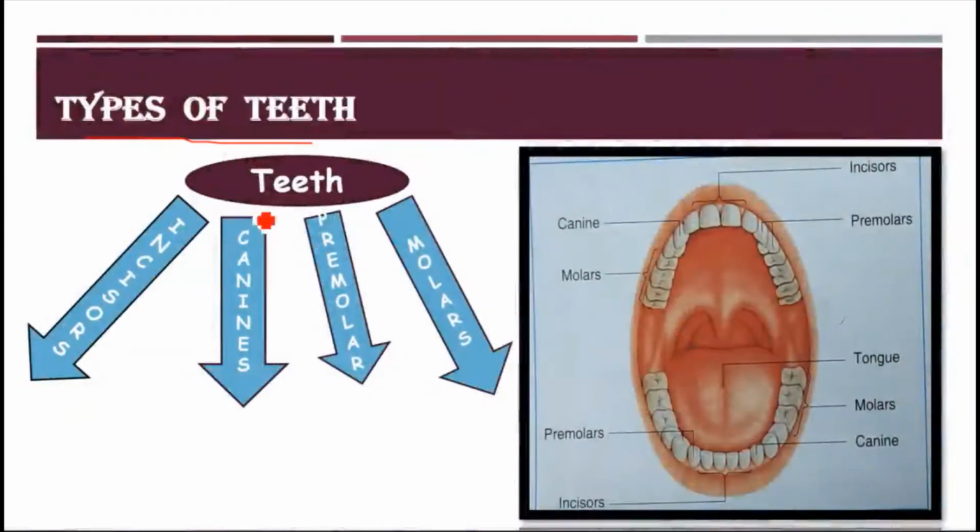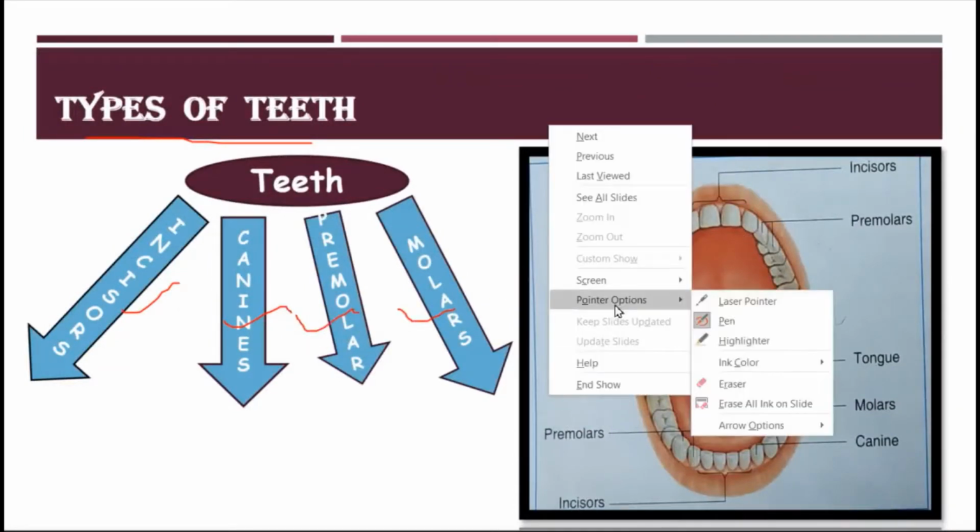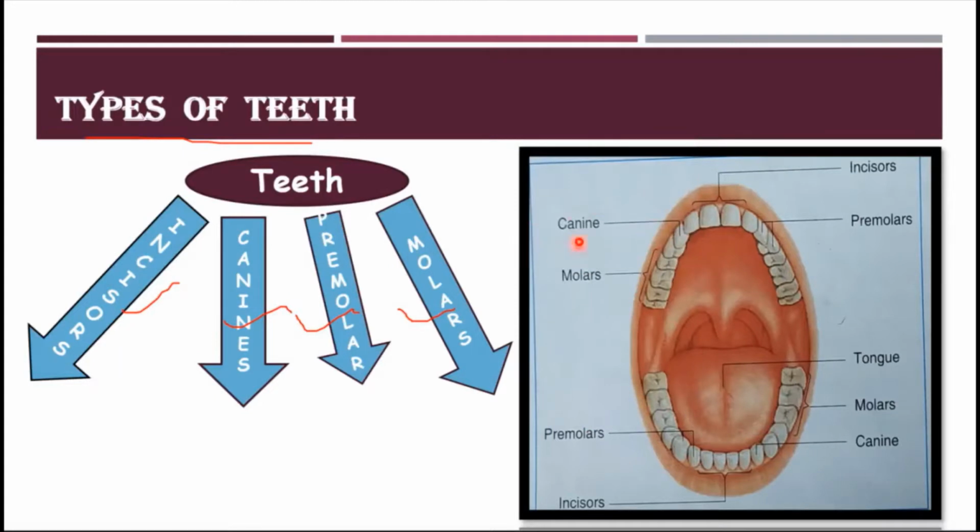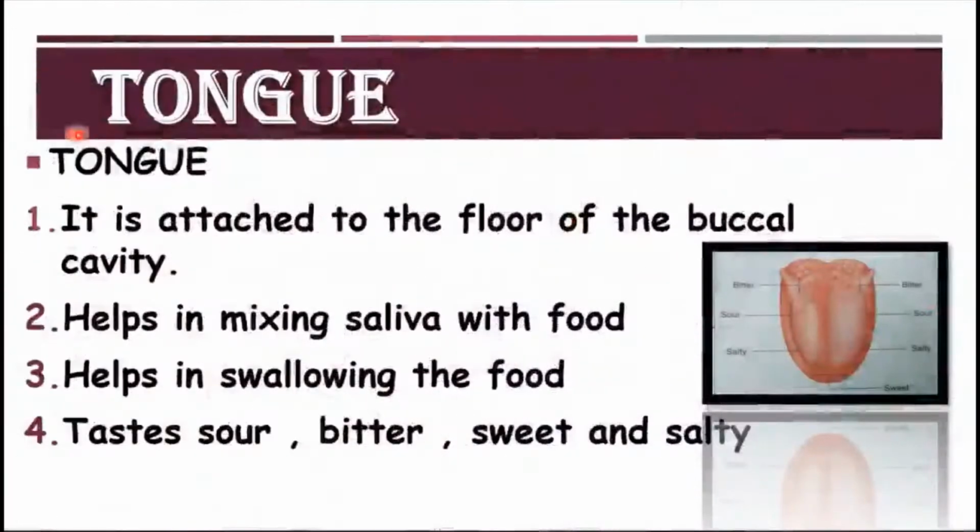So the types of teeth are incisors, canines, premolars and molars. This is the diagram also. As you can see here, these are the canines. These sharp teeth are canines. These are the two teeth in front which are incisors. Molars are these two and premolars are these two. So now let's study the uses of these teeth.